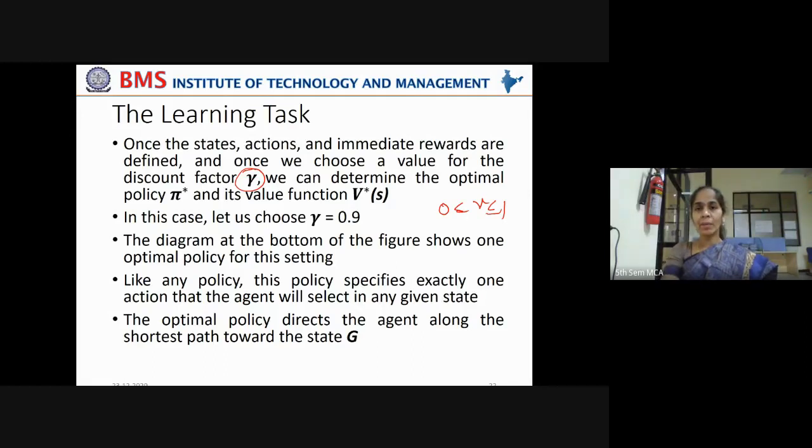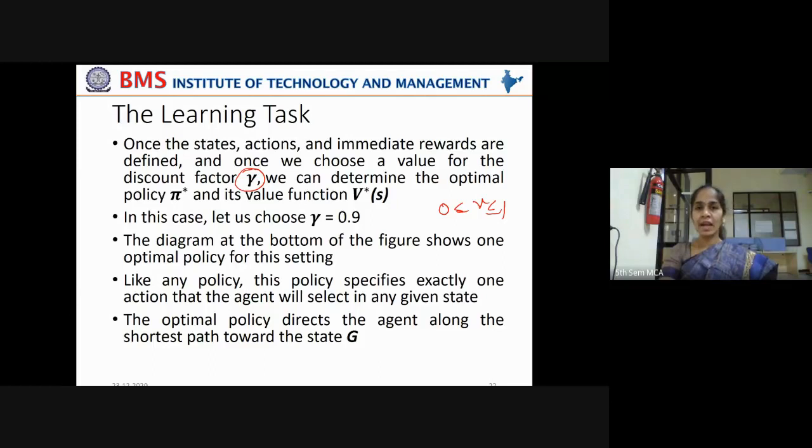But if you take gamma to be maximum, nearing 1, then you are giving more importance to delayed rewards. But in any reinforcement learning task, immediate rewards are always more appreciated than delayed rewards. That is why we sometimes try to keep gamma as small as possible.